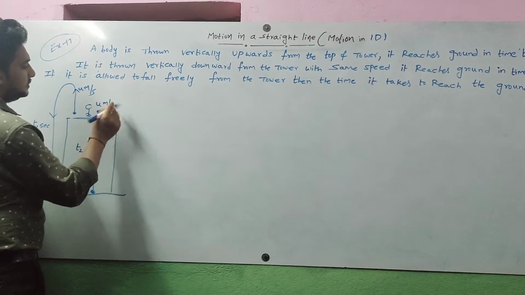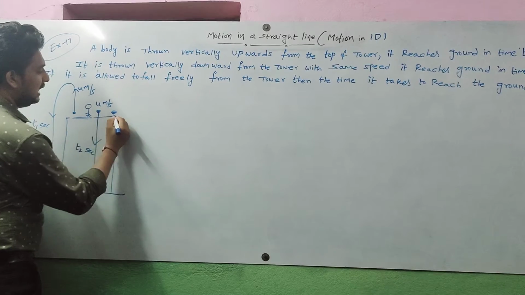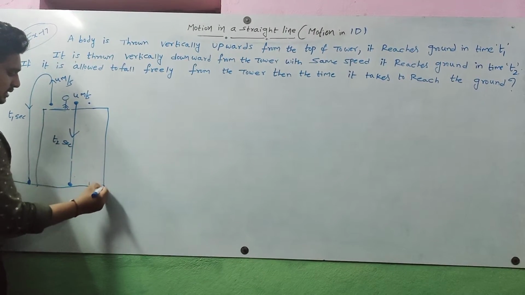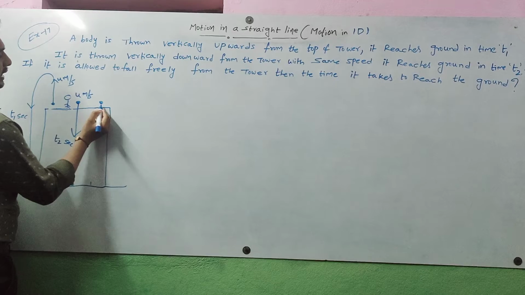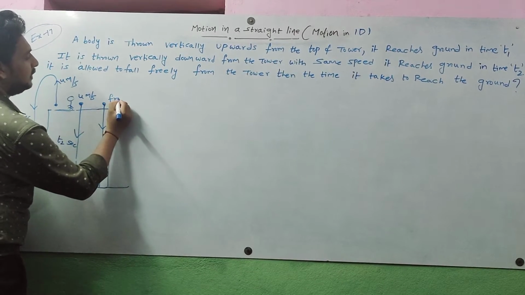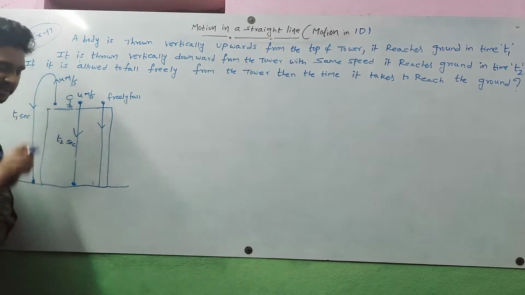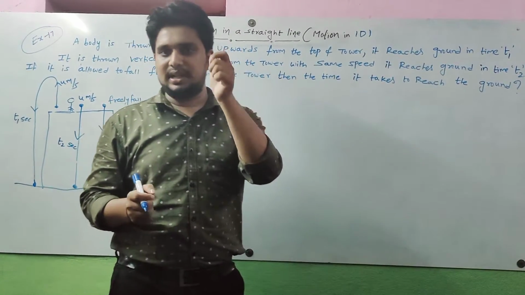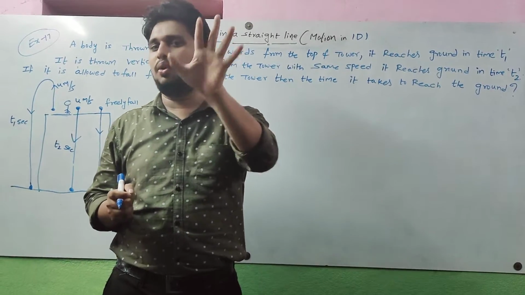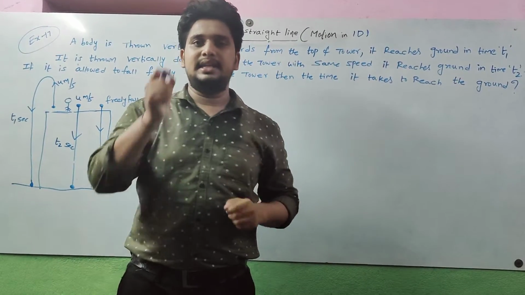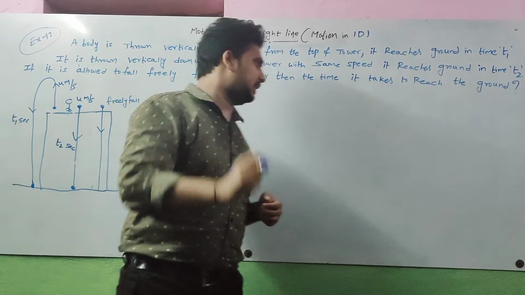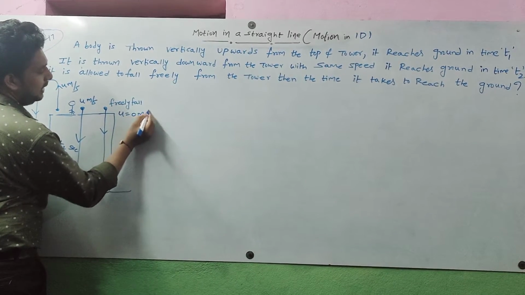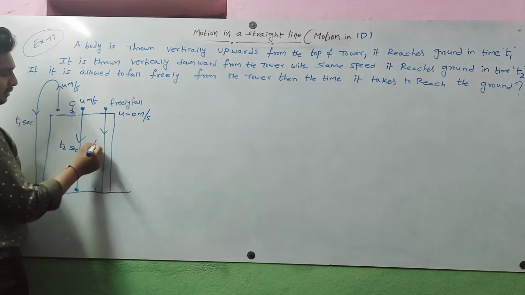I already discussed that whether the body is dropped, freely falls or is released from a certain height, we should consider the initial velocity of the body to be 0 meter per second. So for the freely falling stone, the initial velocity is 0 meter per second.